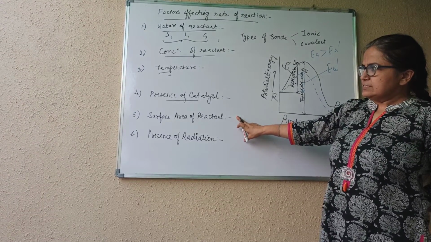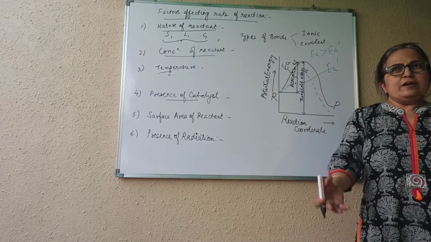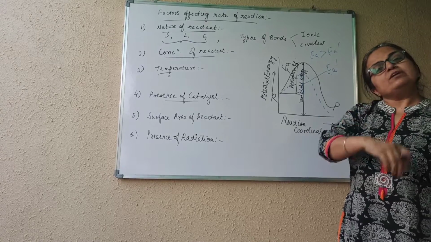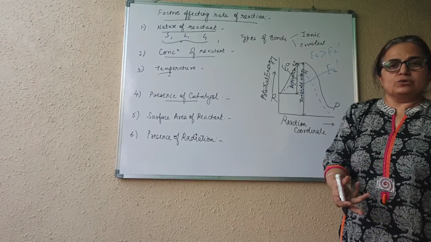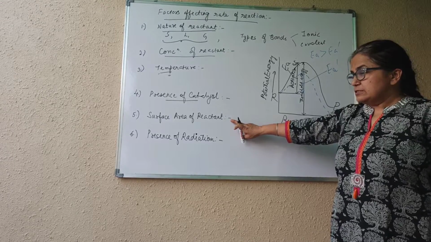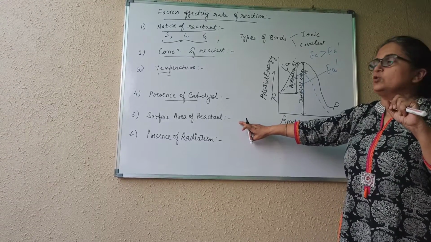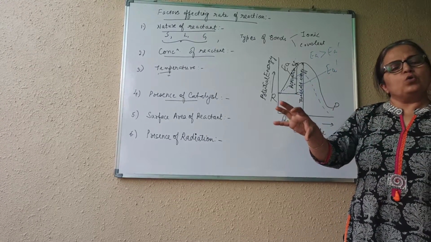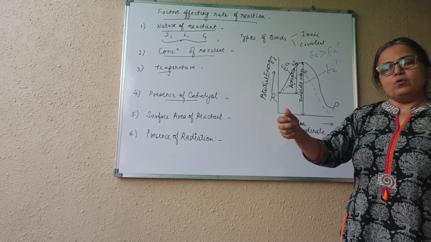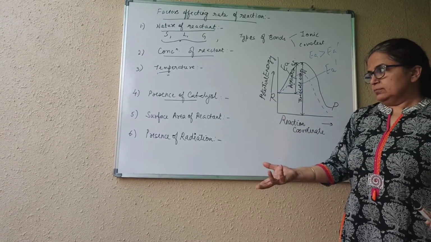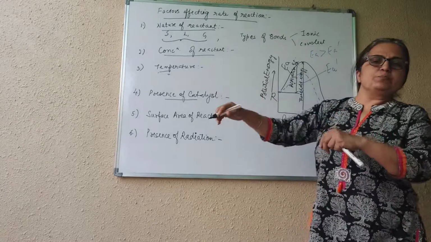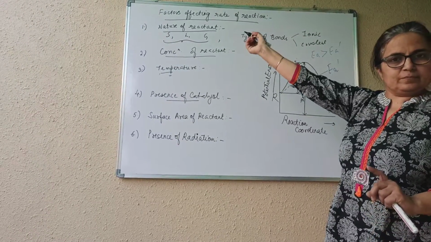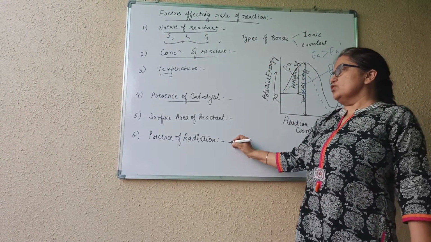The next factor is surface area of the reactant. If I take a lump of sugar or powdered sugar, which one will dissolve faster? Powdered sugar. Obviously, the surface area for the powdered sugar was more, which is why the rate of reaction is more. If I keep a big lump of charcoal for adsorption, or if I keep powdered charcoal, which will have more rate of adsorption? The powder. So the more the surface area, the more the rate of reaction. Got it?